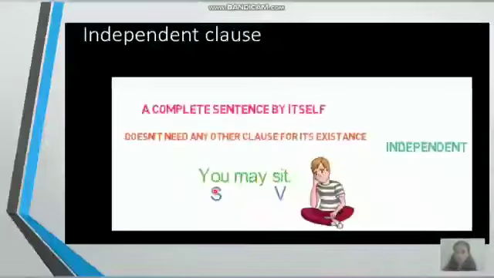Now let me give you an example for the independent clause and dependent clause. Now look at this example.